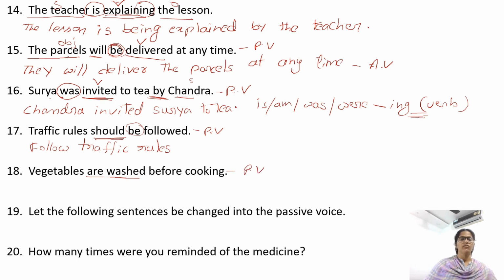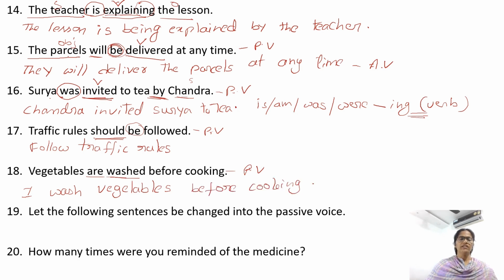Change it into active. Vegetables are washed before cooking. Now the subject is missing, okay. So you can use any. I wash vegetables before cooking, or they wash vegetables before cooking, or everyone washes vegetables before cooking. You can use either one. So I wash vegetables before cooking.